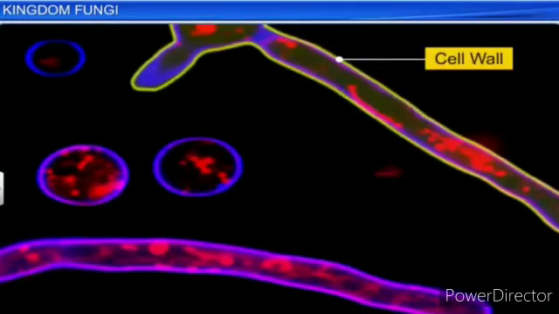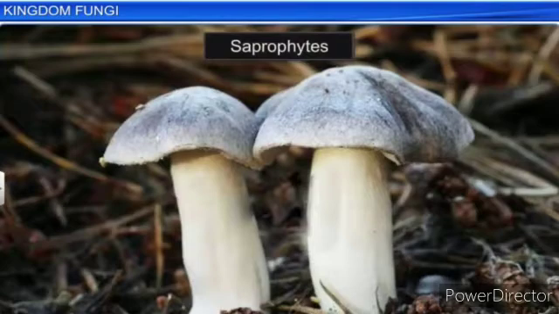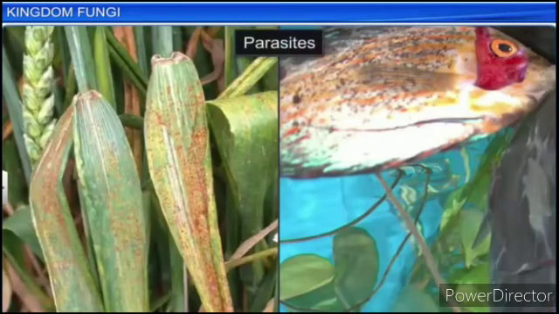The cell walls of fungi are composed of chitin and polysaccharides. Most fungi are heterotrophic and absorb soluble organic matter from dead substrates, hence they are called saprophytic. Heterotrophic means living on living organisms for food. Saprophytic means living on dead organisms. Those that depend on living plants and animals are called parasites.